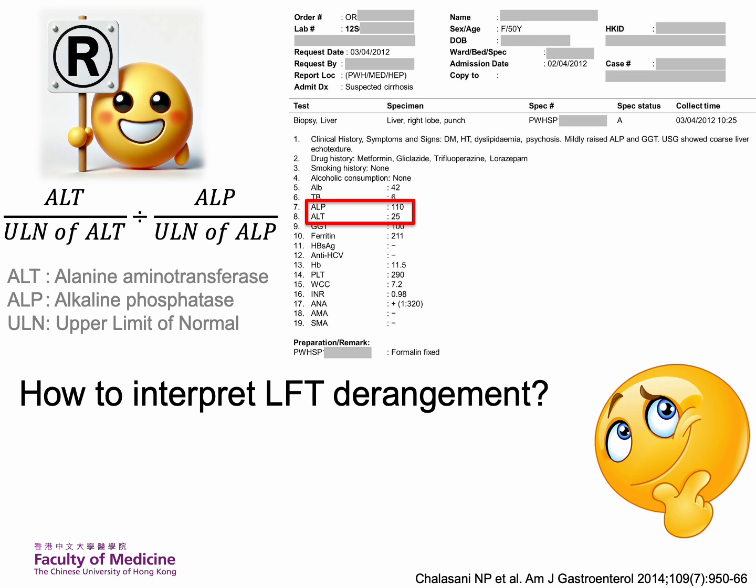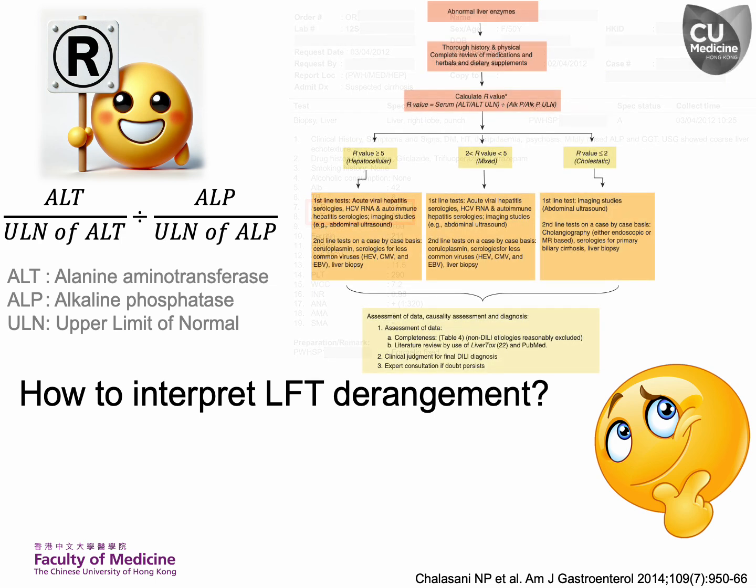The R ratio has been introduced to differentiate between these patterns, particularly in cases of drug-induced liver injury. The R ratio is calculated by dividing the patient's ALT level as a multiple of its upper limit of normal by the patient's ALP level as a multiple of its upper limit of normal. An R ratio greater than 5 indicates a hepatic pattern, less than 2 suggests a cholestatic pattern, and between 2 and 5 represents a mixed pattern. This ratio assists clinicians in determining the likely cause and guiding further diagnostic evaluation and management of liver dysfunction.